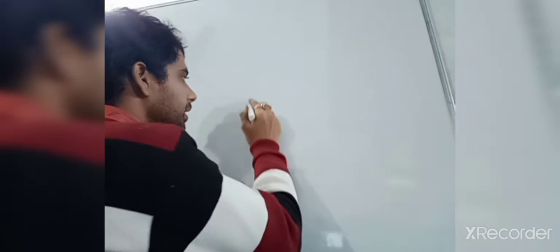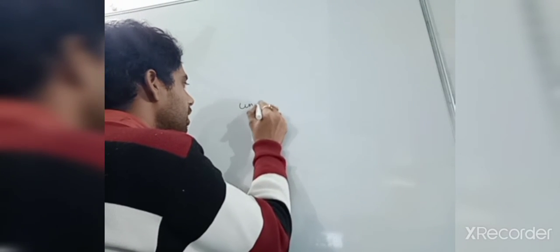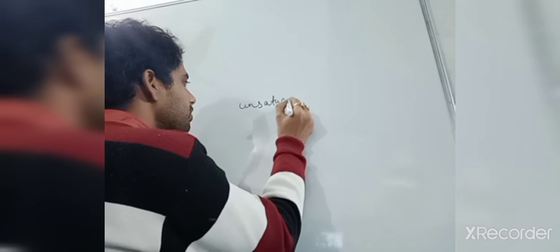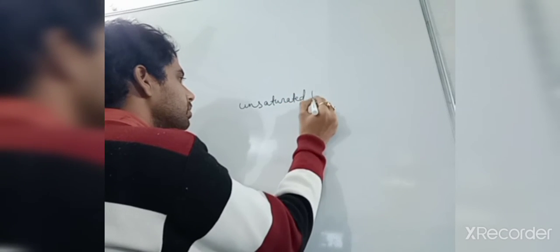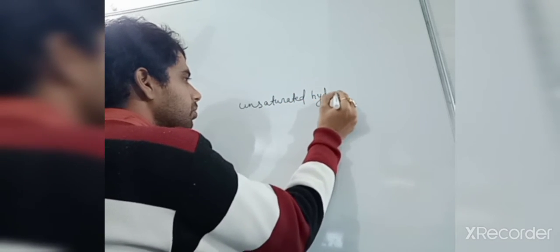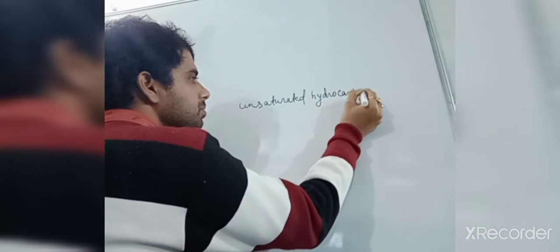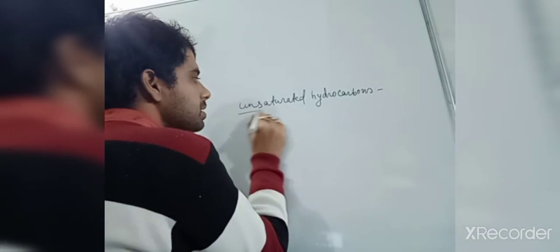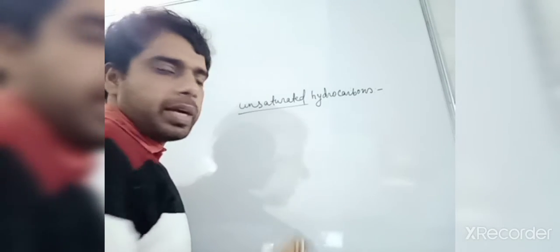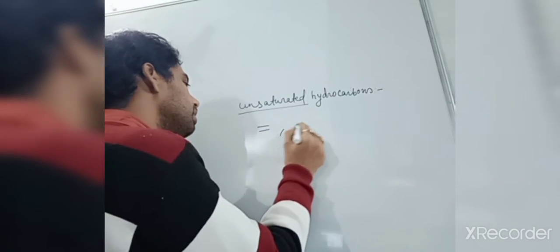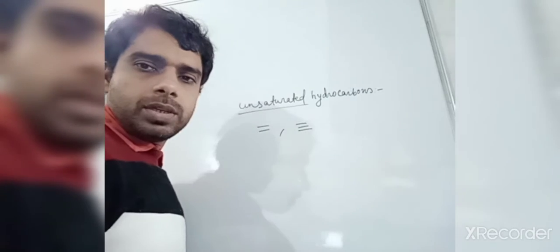So here we are going to talk about the preparation of alkanes, and you know that we are going to prepare this from the unsaturated hydrocarbon. Unsaturation means a double bond or triple bond can be accepted, no problem with that.